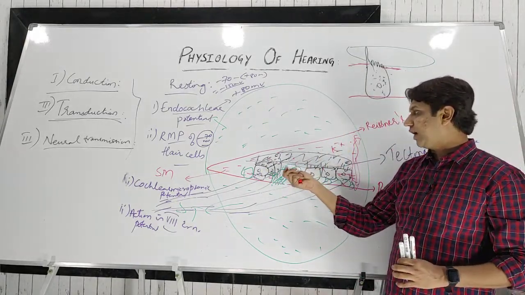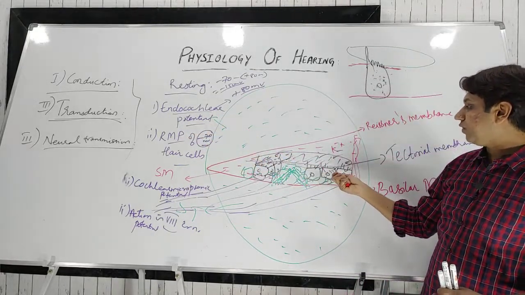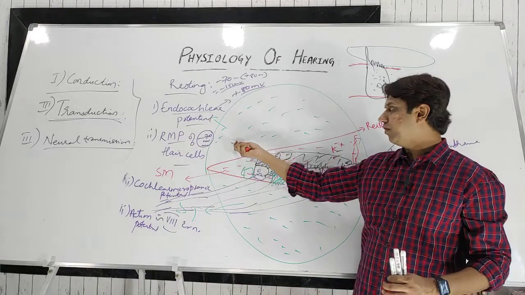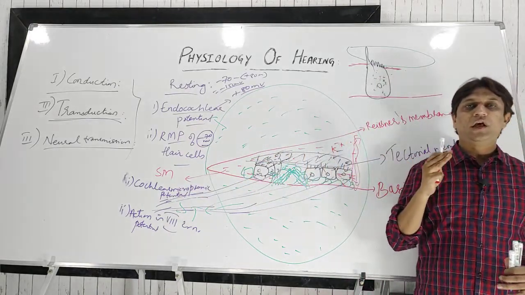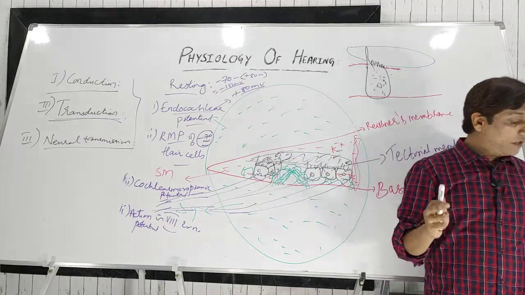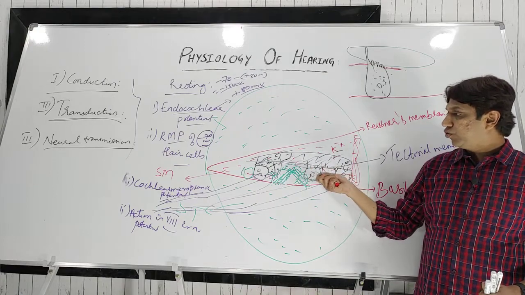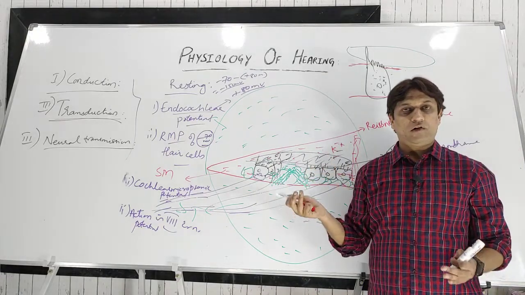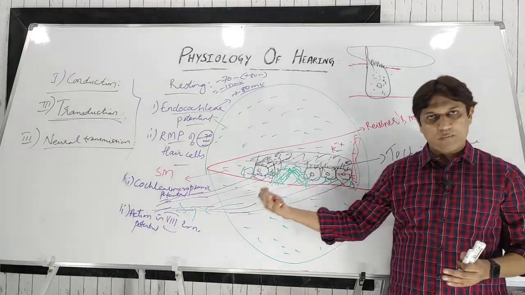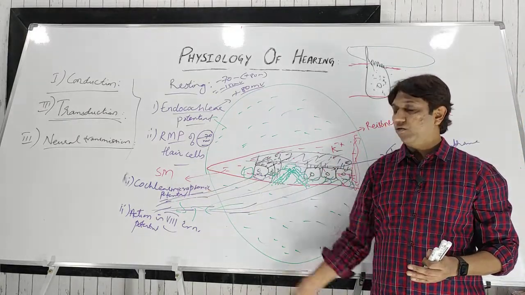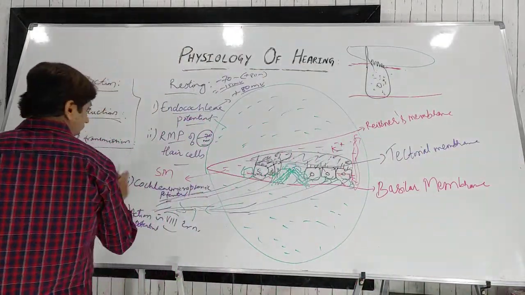Okay, we'll discuss that. So that was about the transduction of the sound waves, that is, the sound waves are converted into electrical energy. Now this electrical energy will go to the brain, to the primary auditory cortex, that is areas number 41 and 42, and the association area. So it goes through the auditory pathway. I hope you remember that auditory pathway. Those who do not remember it, please go back to my previous video on the auditory pathway and you can see. So this is the transmission of this signal via the action potential.